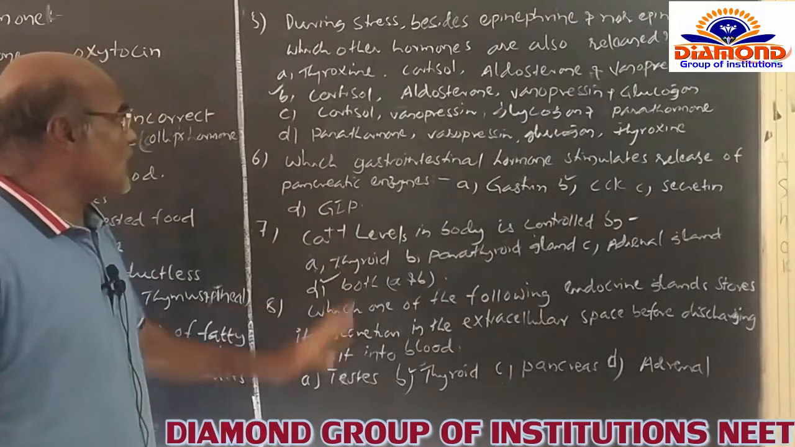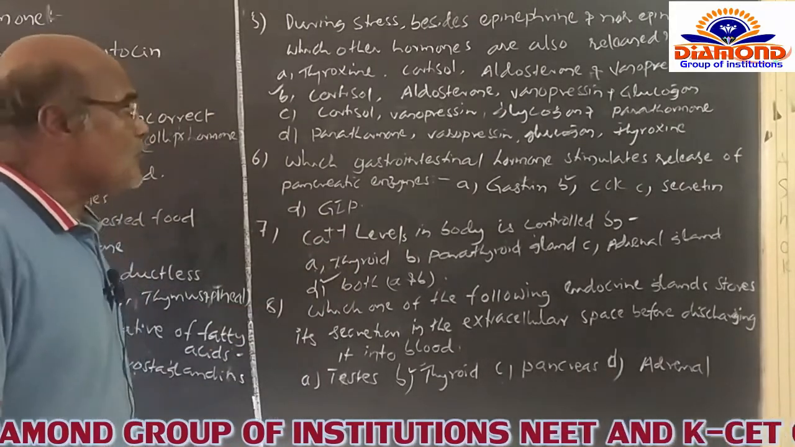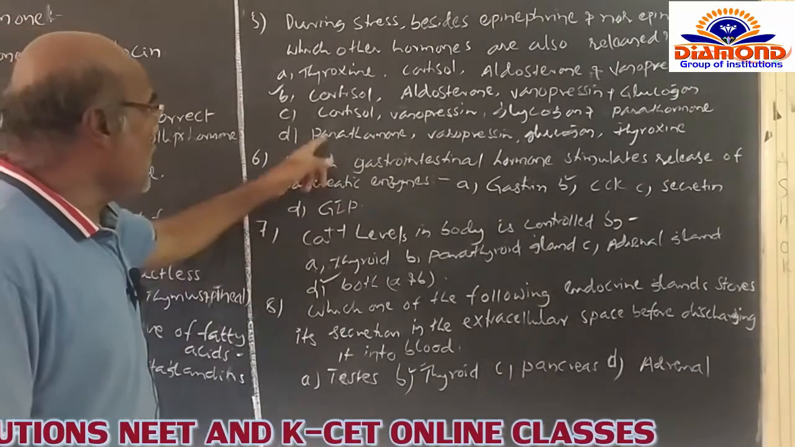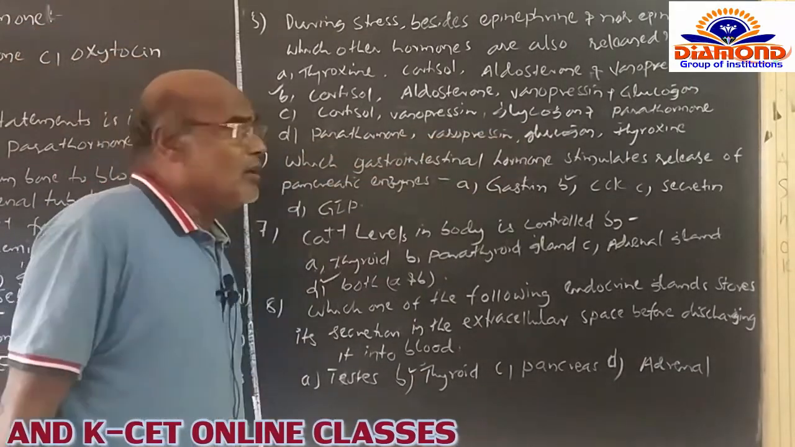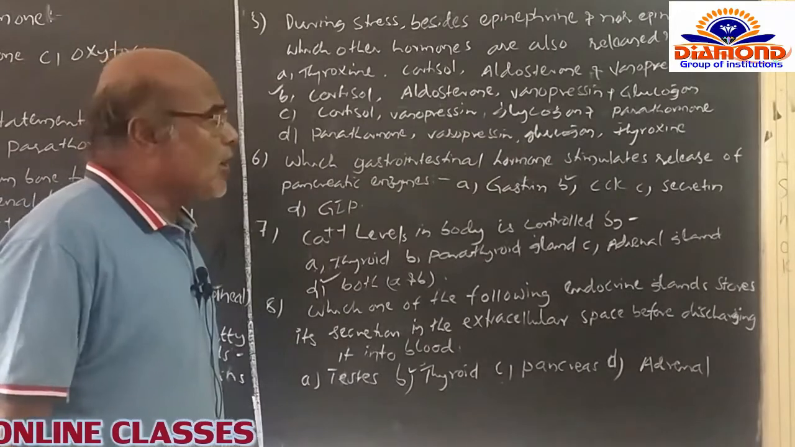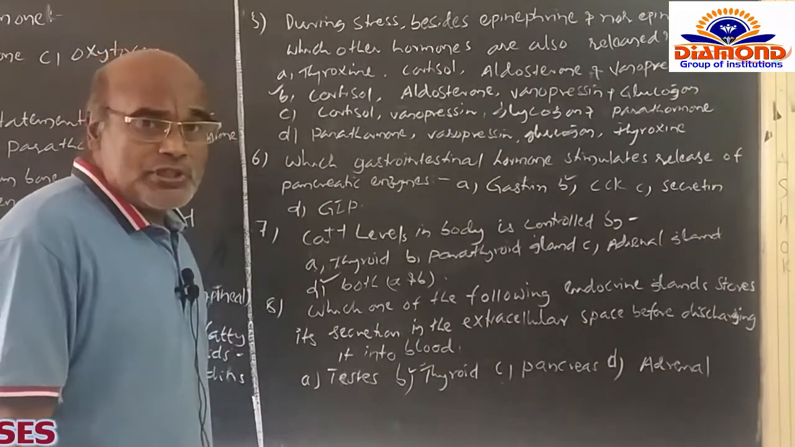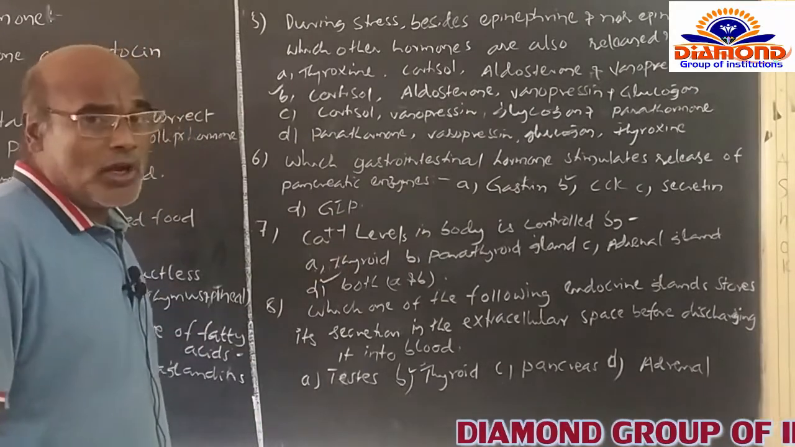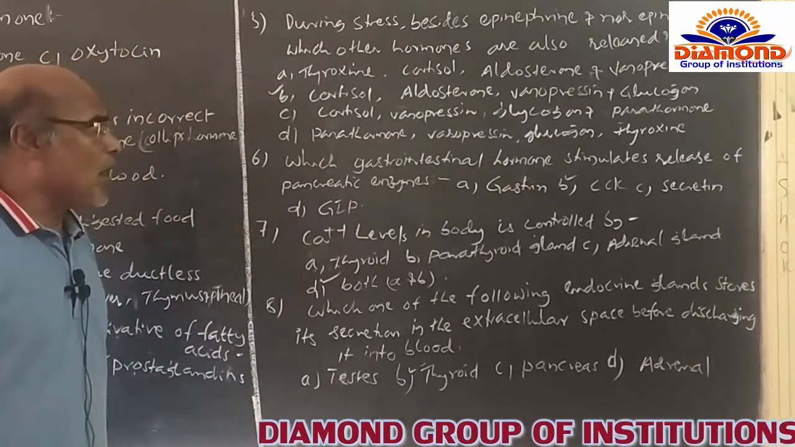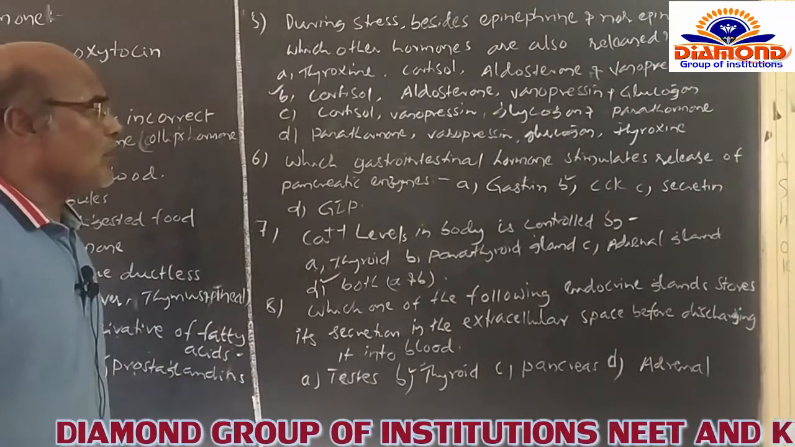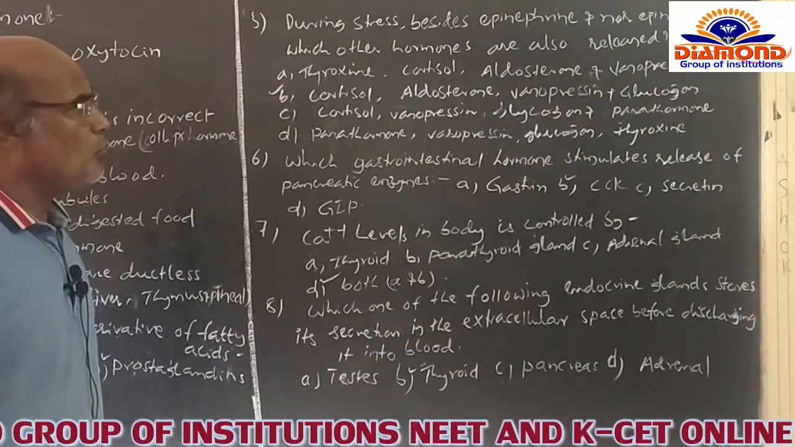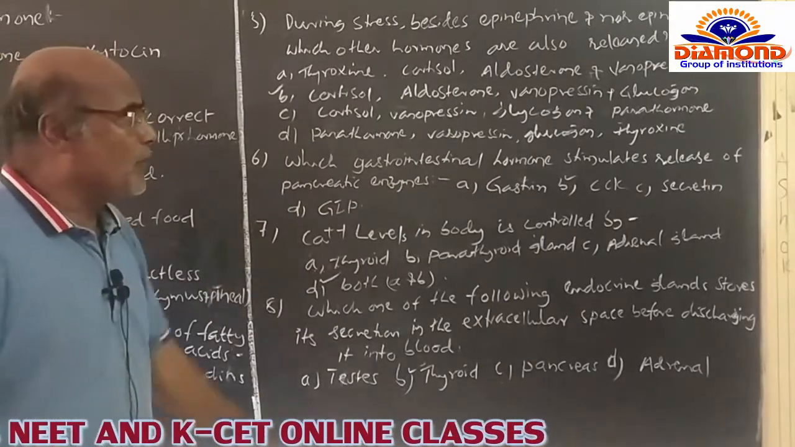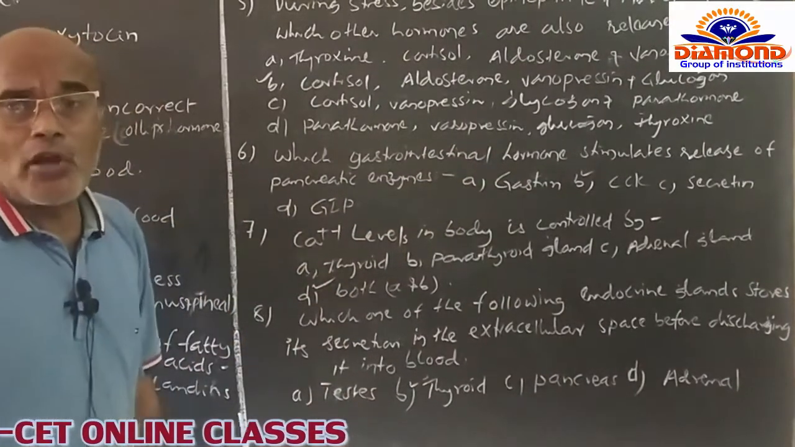So now we go for the C: cortisol, vasopressin, glucagon, and parathyroid. Of course, three of the hormones are right, but parathyroid is not at all secreted along with these hormones. So that's why C is also not related. D option is the parathyroid. It is also not related. Vasopressin and glucagon are released along with epinephrine and norepinephrine, but not thyroid.